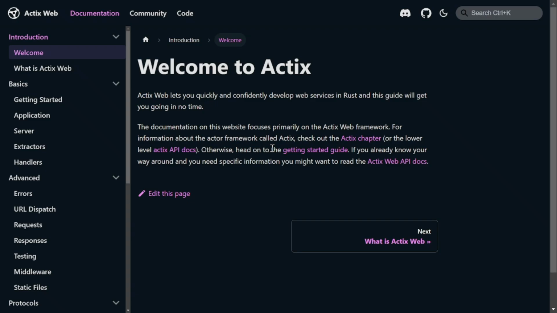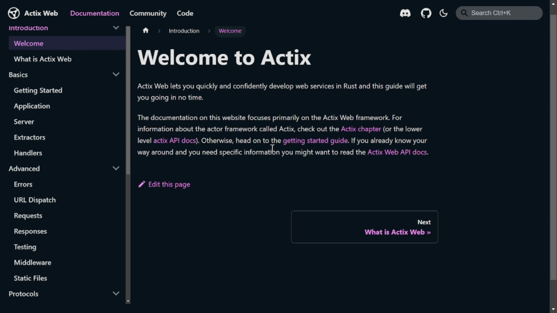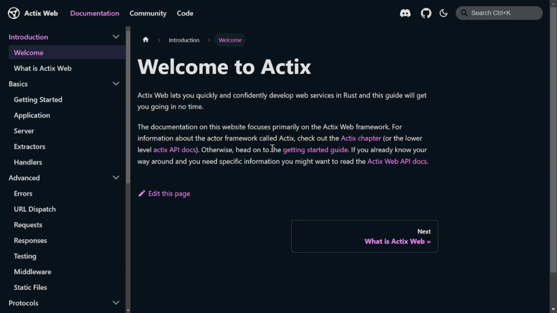Actix Web, while not as extensive, is part of Rust's rapidly growing ecosystem. The Rust community is known for its dedication to safety, performance, and open source contributions. On crates.io, Rust's package registry, you can find a variety of libraries that complement Actix Web, from database connectors to async utilities. While it's not as large as Spring's ecosystem, it's growing quickly and often benefits from the latest advancements in Rust's language features and libraries.